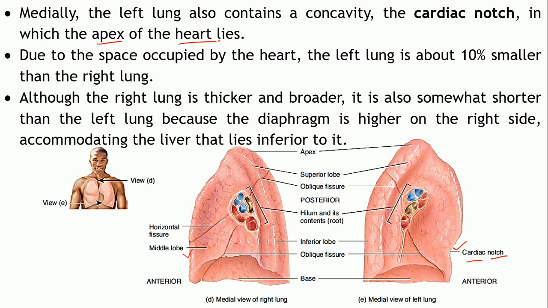People say that the heart lies on the left hand side, but actually the heart lies at the center and the apex of the heart points towards the left. So it slightly enters this lung, creating a small concavity referred to as the cardiac notch.